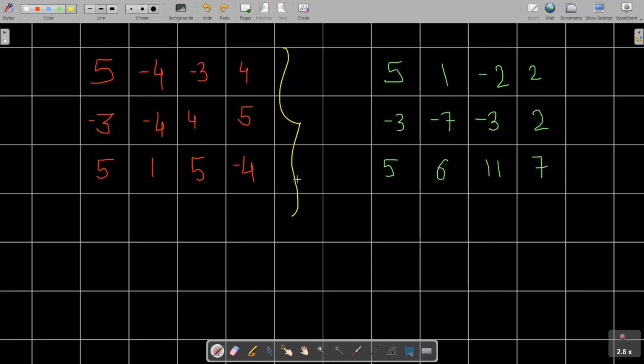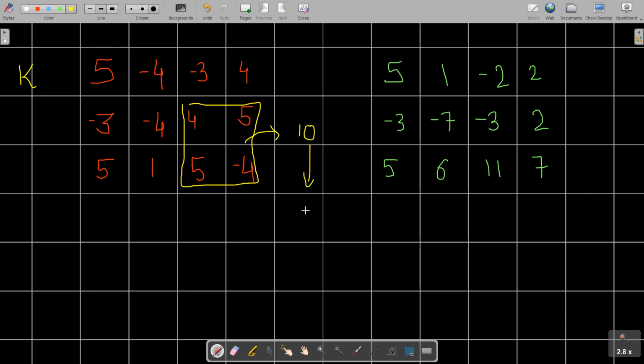Suppose this matrix is given to us and we have some value of k, and let's say we pick this rectangle. What is the sum of the values lying in this rectangle? The sum comes out to be 10.